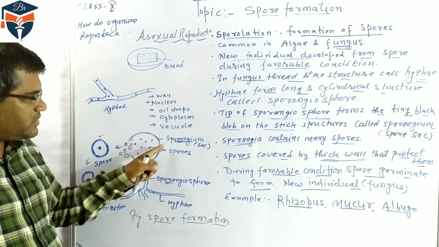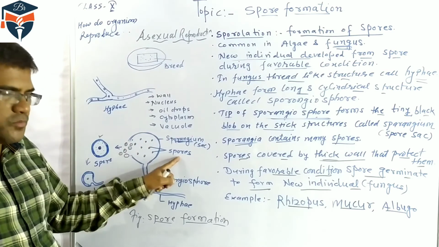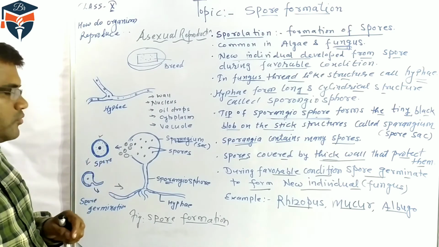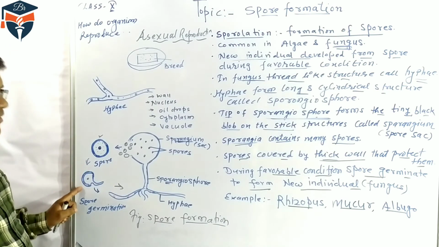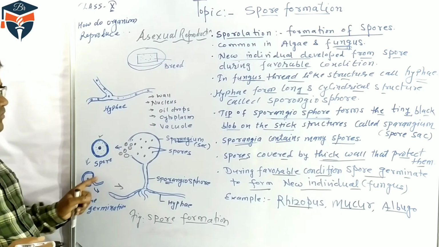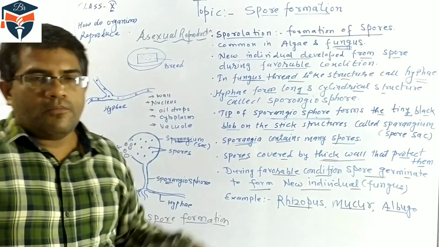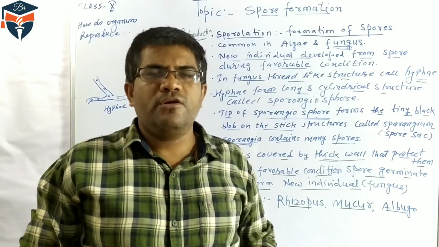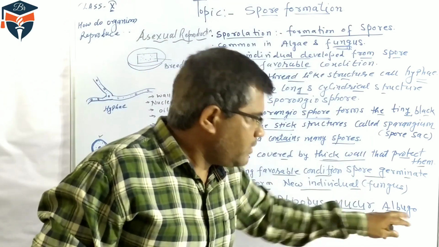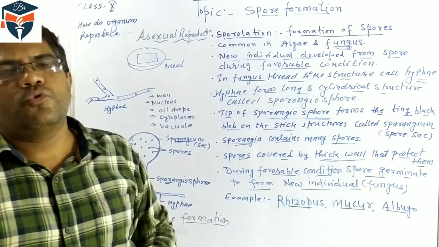The sporangiophore is terminated by a sac, and this is called the sporangium. Inside this sporangium there are a large number of spores, and each spore is surrounded by a thick wall which protects the spore during unfavorable conditions. When favorable conditions arise, the spore germinates and forms the new individual. So this is all about the spore formation process. Examples are Rhizopus, Mucor and Albugo, these are the names of a few fungi. So here we can see the spore formation process.